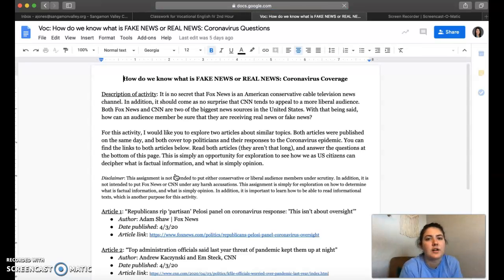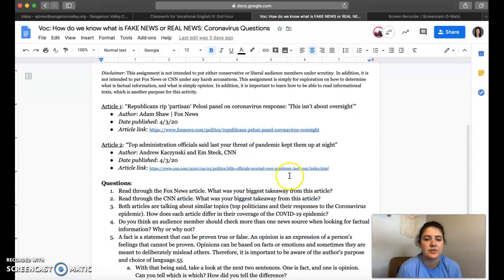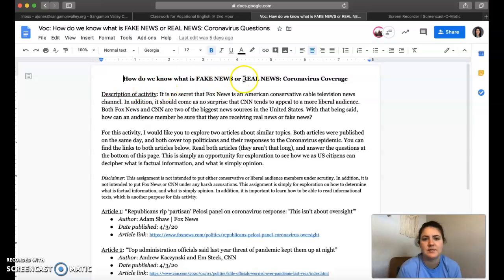I saw these two articles, and one's from CNN and one's from Fox News. I thought they were really interesting and kind of their opposing opinions. So I created this assignment to just kind of have some exploratory questions about it, just kind of see what you guys thought. I thought it was interesting. And there are two articles from two of our biggest news sources in our country that have very different opinions. So I thought it would be good exploration for you guys. I'm going to go ahead and go over the assignment with you and then show you where you're going to turn that in and everything.